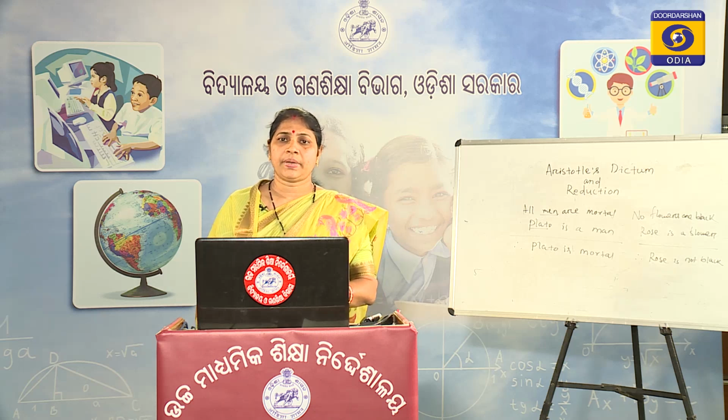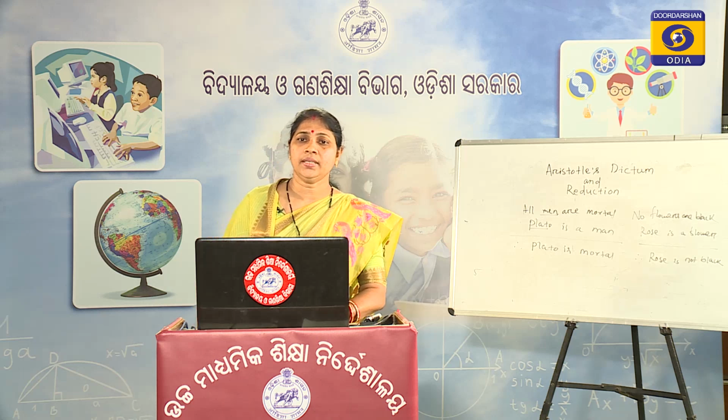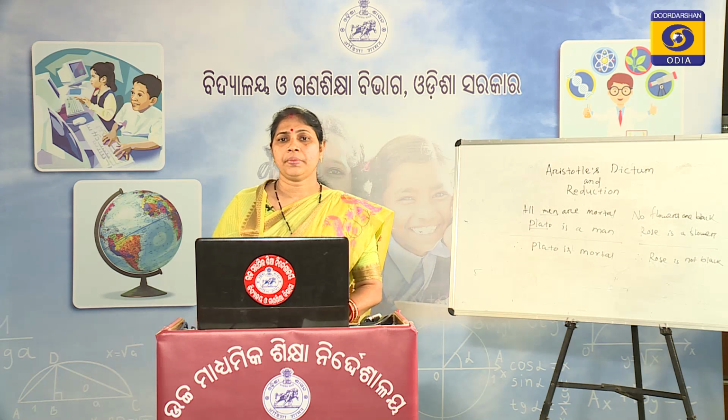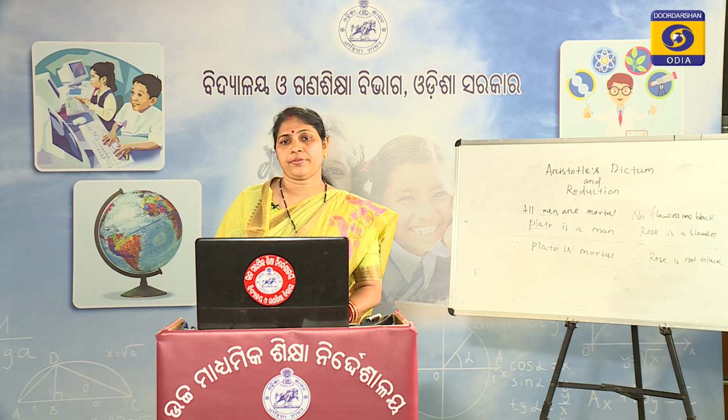For example, in the first figure: Barbara, Darii, Celarent and Ferio. The initial letters are B, D, C and F.